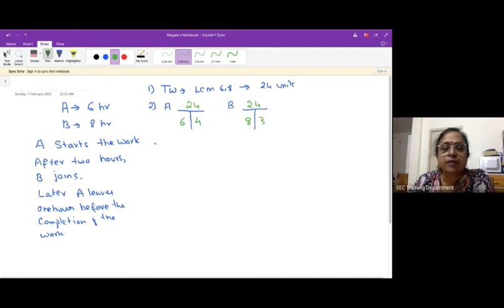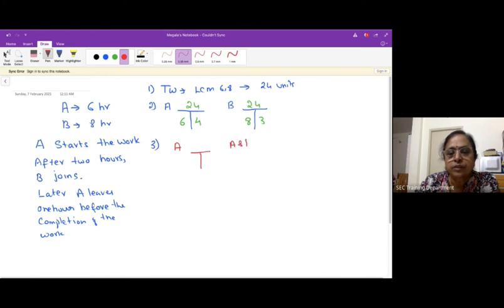And now when you come to the third step, we are going to do according to what is given in the problem. The problem says A starts the work. That means A is going to work individually, alone. So I am going to put 1 T for only A. And now the next is after 2 hours B joins. That means A and B are going to work together after 2 hours. So A is going to work alone first for 2 hours, and 2 will be filled here because it's given in the problem.